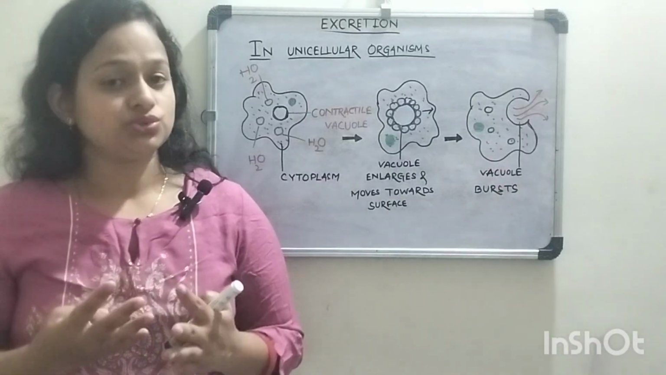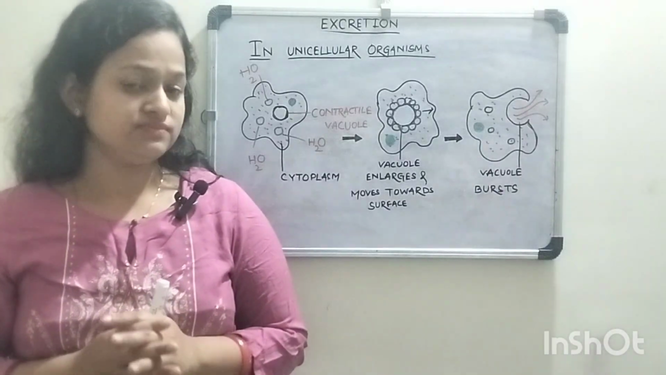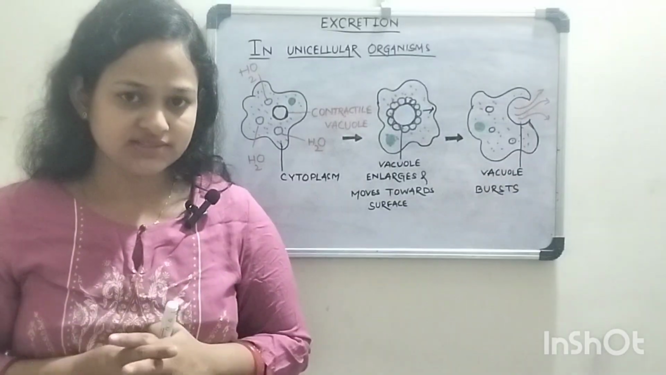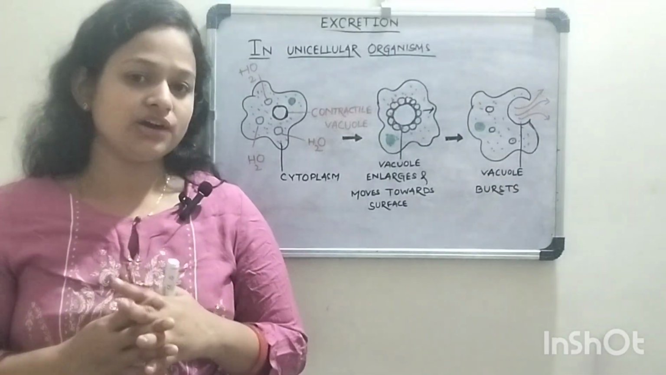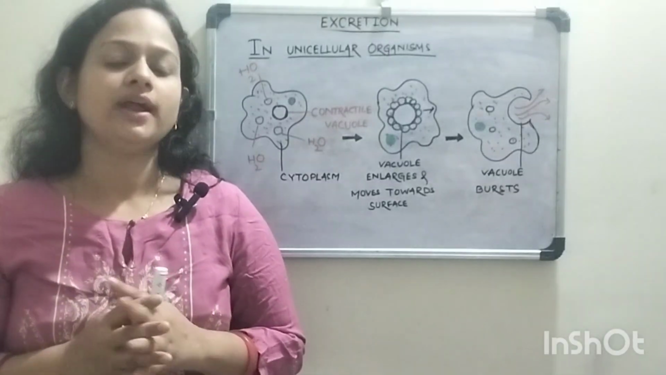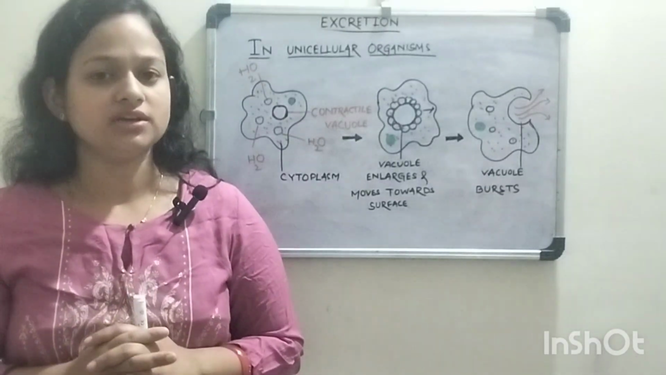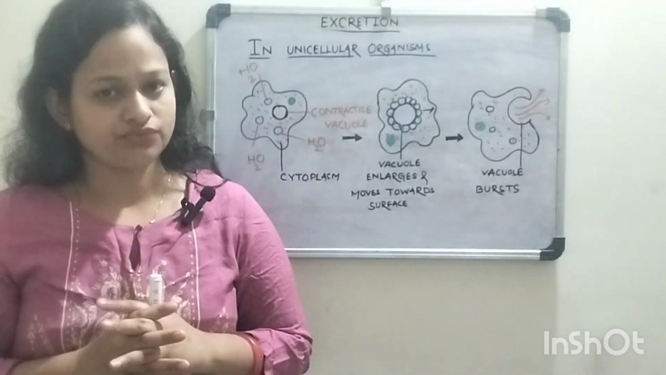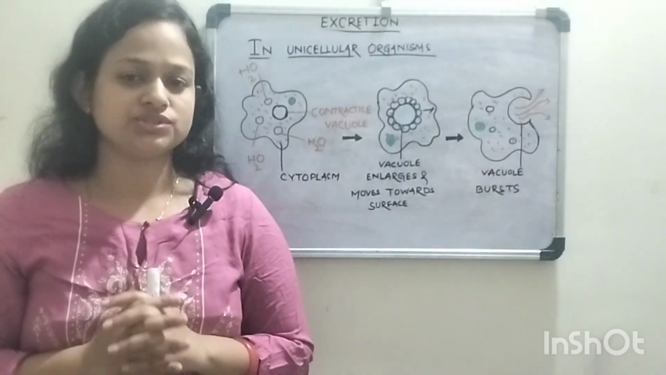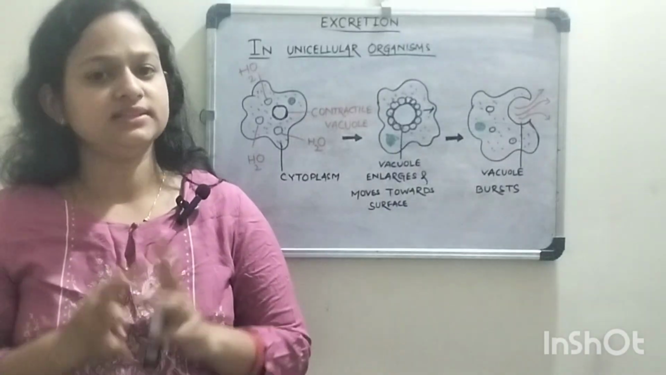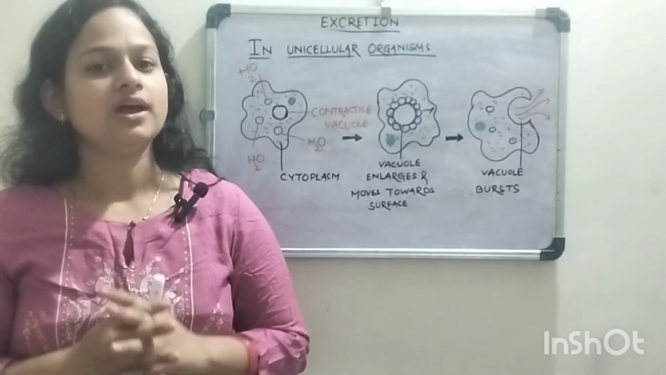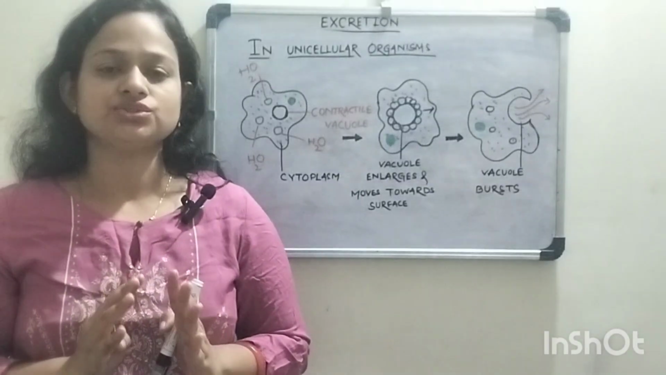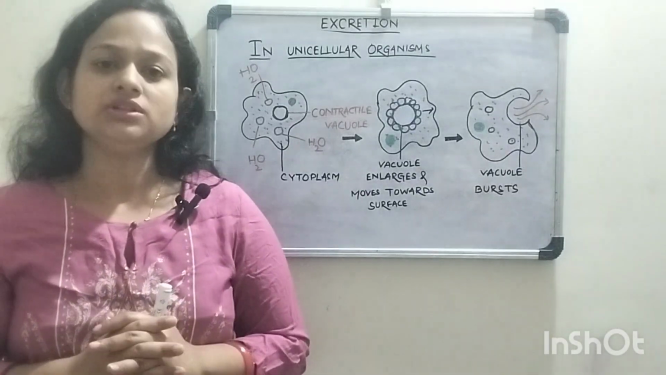And there are also some multicellular organisms like sponges, hydra and other cnidarians. They have a simple body structure, and they eliminate their nitrogenous waste product through the simple body surface, where the nitrogenous waste product is ammonia. And as these animals are present in an aquatic medium, they can release these byproducts through their simple body surface.